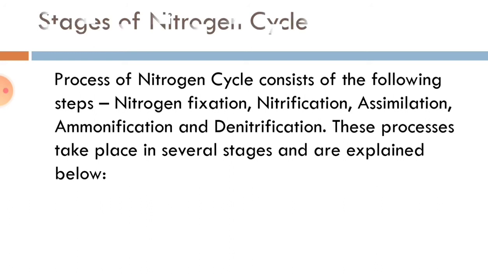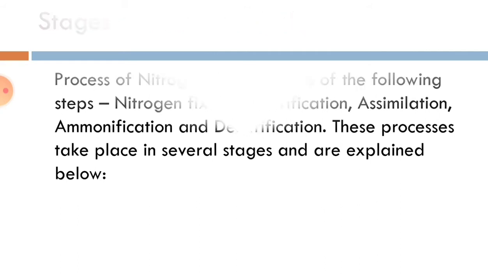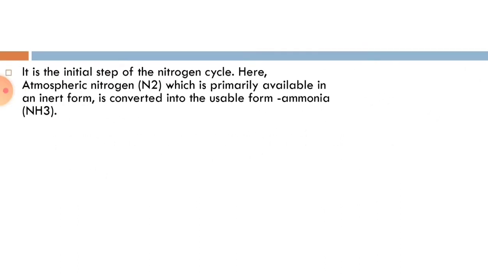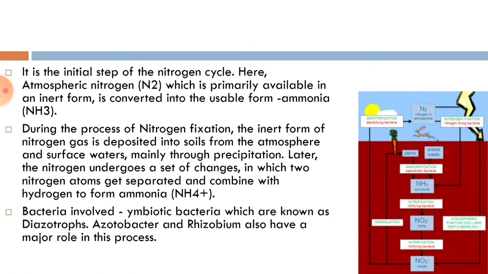So now we are moving on towards the stages of the nitrogen cycle. There are mainly 5 stages named nitrogen fixation, nitrification, assimilation, ammonification and denitrification. Now let us read them one by one and get to know about them. So first of all is nitrogen fixation. You can see a diagram about it.